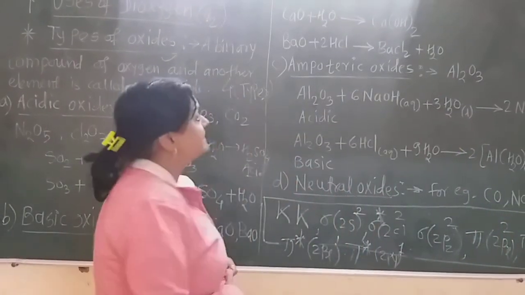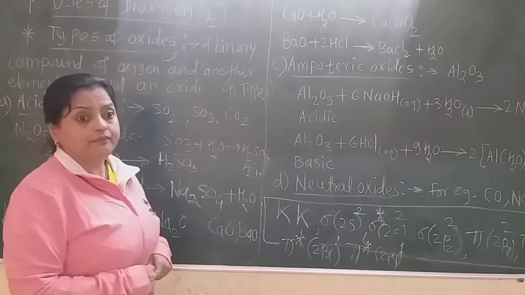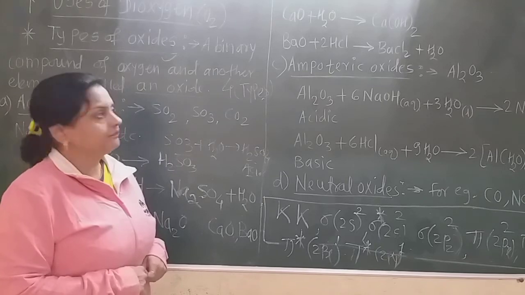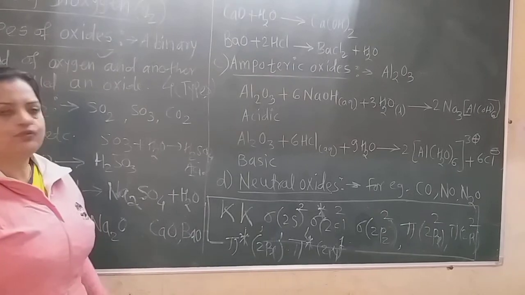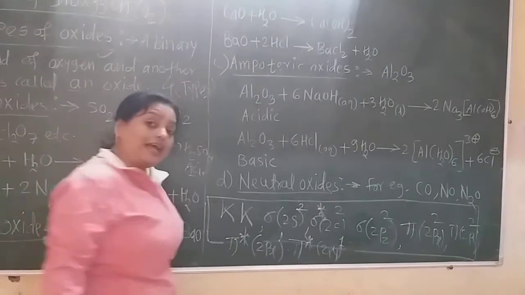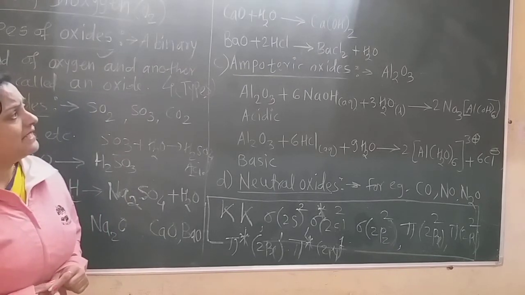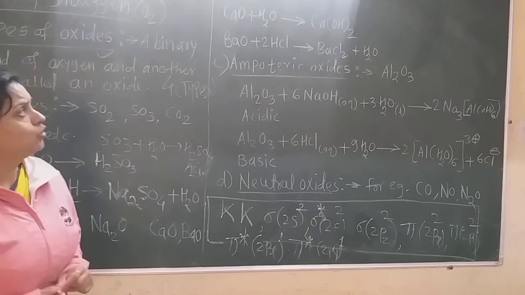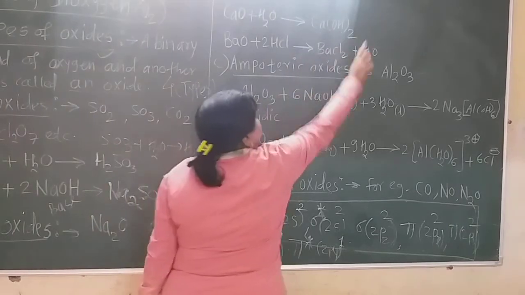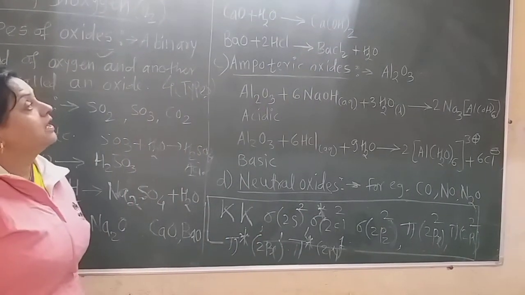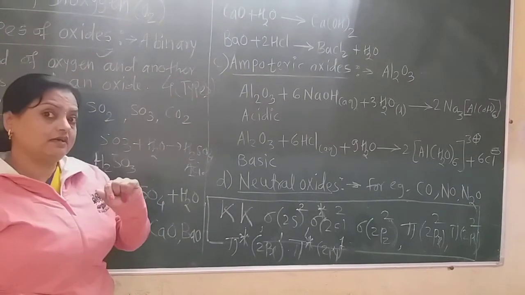Now for example, calcium oxide when reacting with water forms calcium hydroxide. Now calcium hydroxide is a basic compound. Now see, balance the reaction. There are 2 oxygen atoms, 2 hydrogen atoms and 1 calcium, so Ca(OH)2, that is calcium hydroxide, is formed. Again that is a basic compound. So calcium oxide is a basic oxide here.